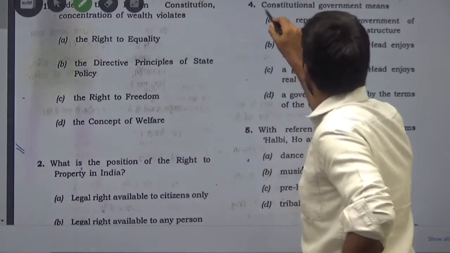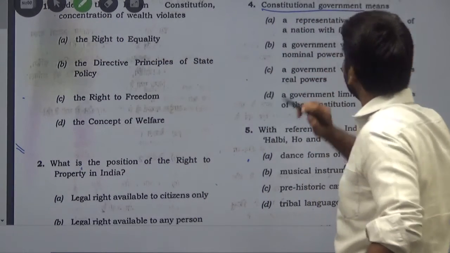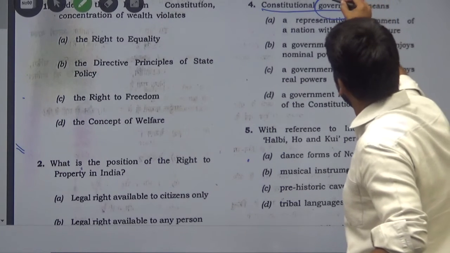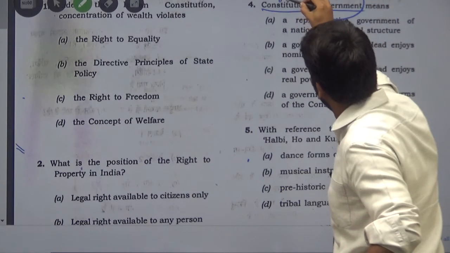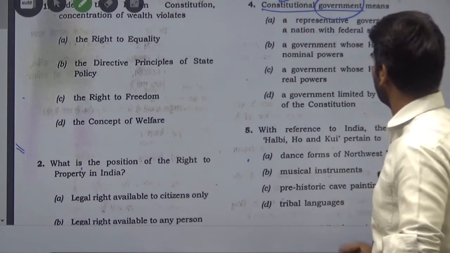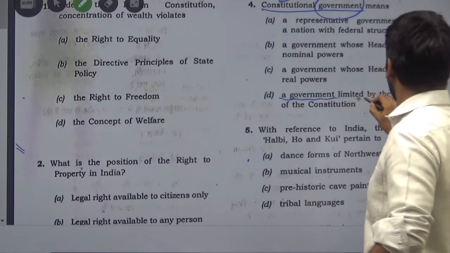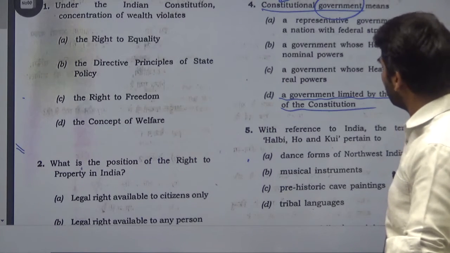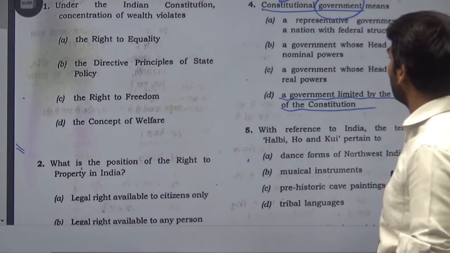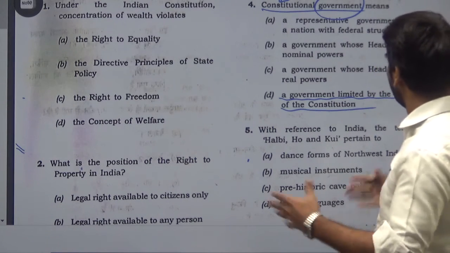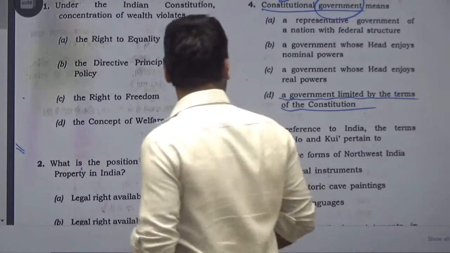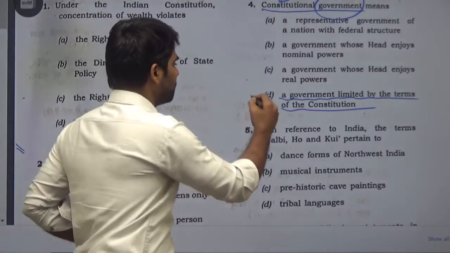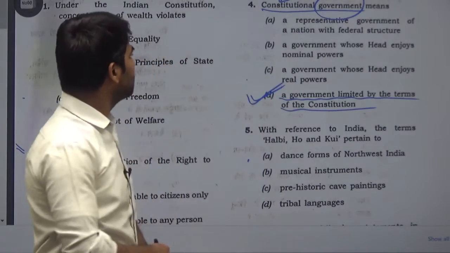We see the constitutional government. The word itself connotes that there is a government and that government is working under the constitution. So the answer would be a government limited by the terms of the constitution. That is, the government does not have unlimited power. The power is limited by, or given by, the constitution itself. So question number 4 has the correct answer D.